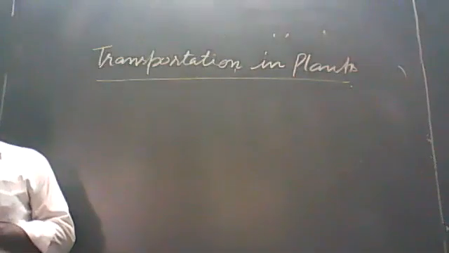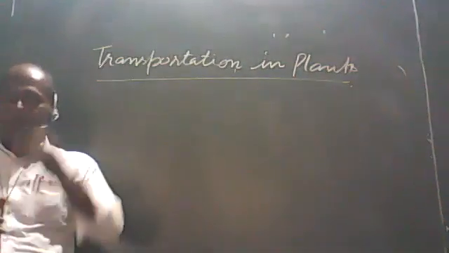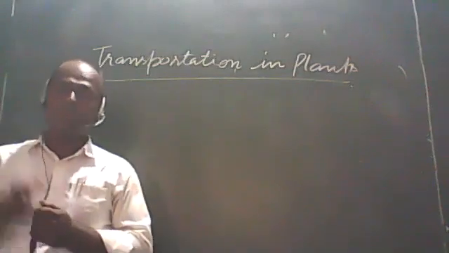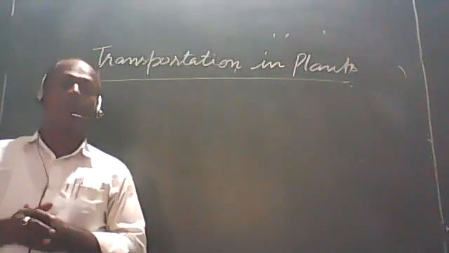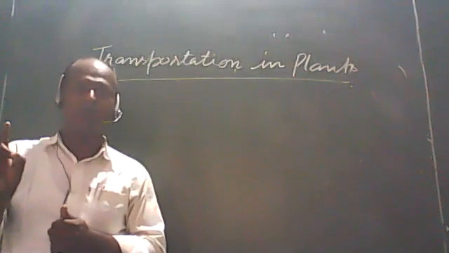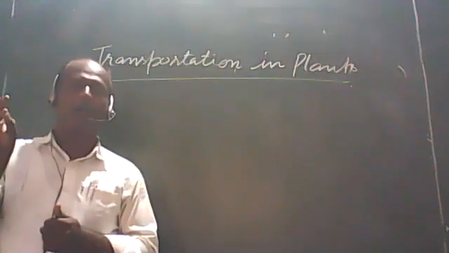And there are two pathways by which there is the conduction of substances. I have discussed earlier, these are called conducting tissue, vascular tissue, or complex tissue.